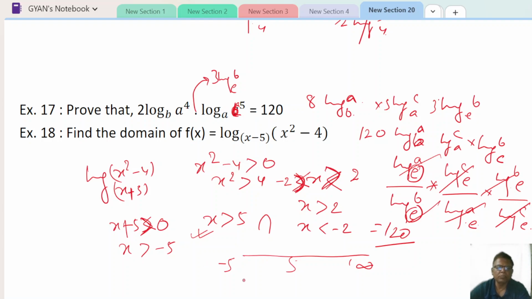X should be greater than minus 5 but less than minus 2. And x should be greater than 2. So this is the answer, the union of these.